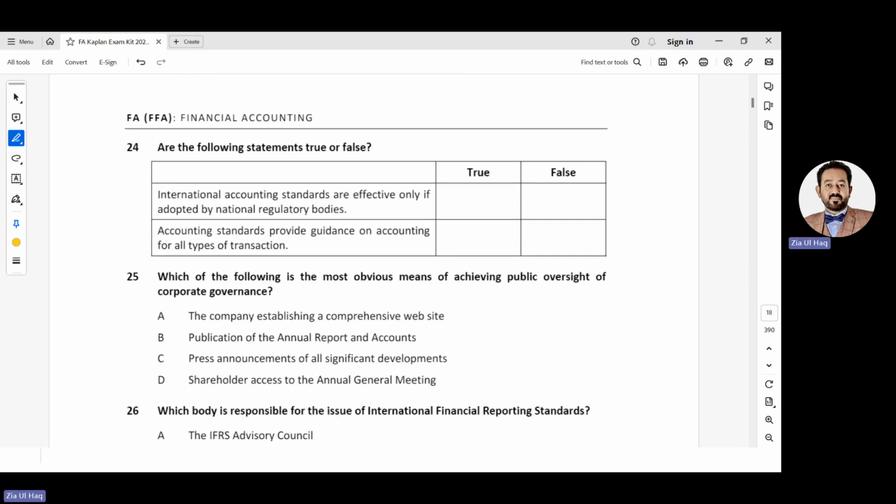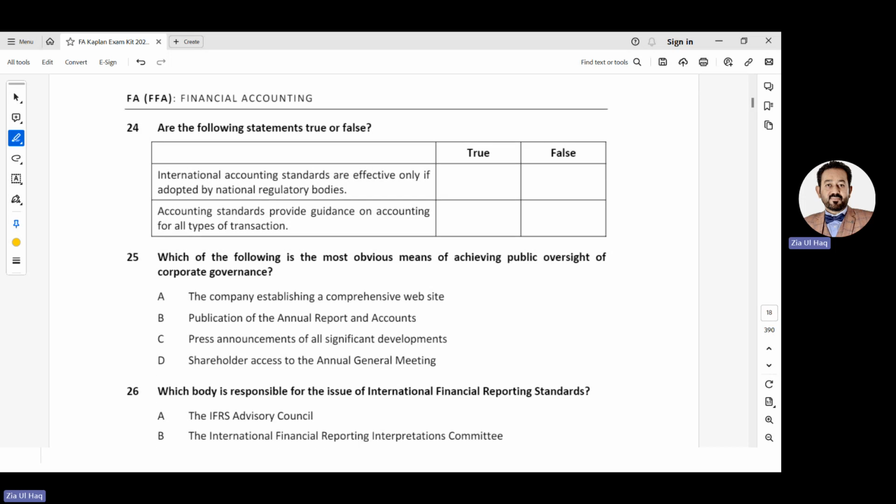Are the following statements true or false? International accounting standards are effective only if adopted by the national regulatory body. Obviously, if local law allows how to prepare financial statements, then you should follow those rules. If they say you can adopt IFRS, IAS, it's fine, so it's true. Accounting standards provide guidance on accounting for all types of transactions. No, they do not provide guidance for all types of transactions. Some transactions are specific and differ from country to country. So for that, we need guidance from local laws rather than accounting standards. So it's false.